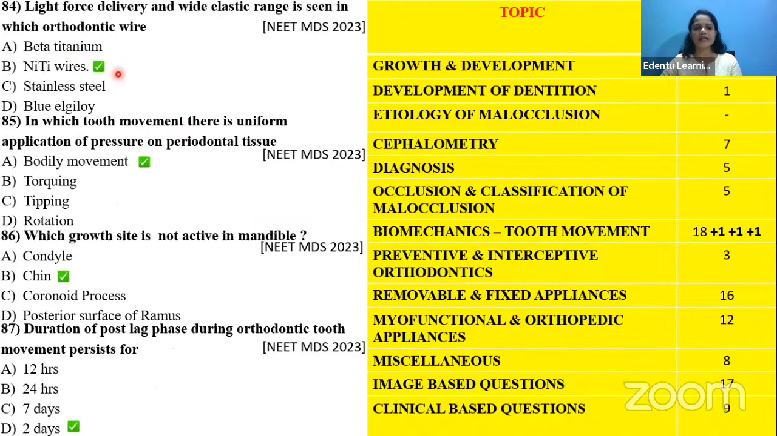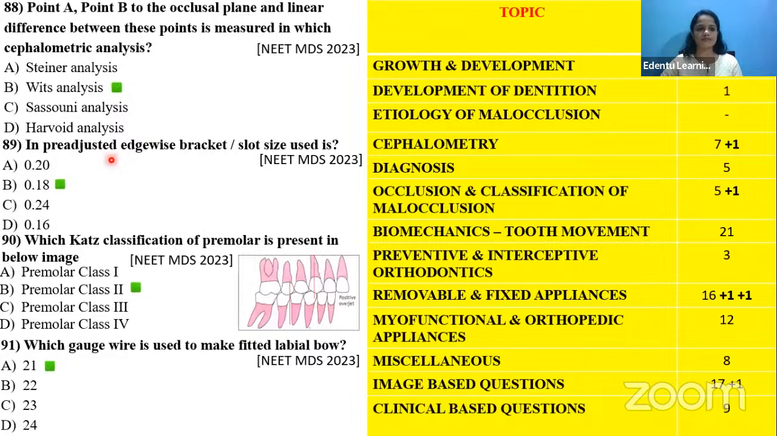Okay, next is light force is delivered in which wire? Okay, we can put it under the biomechanics category. The tooth movement that is used, application of pressure on the periodontal tissue. Okay, biomechanics category. Then which growth site is not active in the mandible? Comes under the heading of growth and development. And the duration of the post-lag phase during orthodontic movement persists for how many days? Again, comes under the biomechanics of tooth movement.